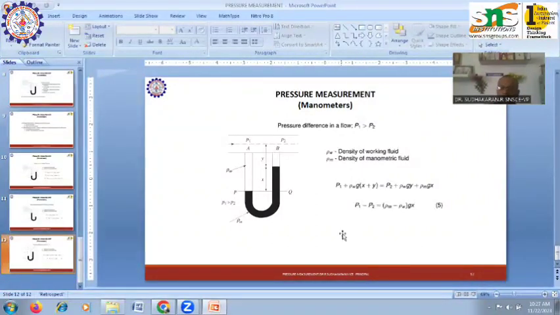The basic thing is, we are using Pascal's law, that is, total pressure remains the same. So here P1 is the pressure of the fluid to be measured, and the difference in head, x plus y, is taken here, which is equal to the pressure in the right limb, that is, P2 plus rho g y plus rho of manometric fluid into g into x. From this we can find the difference in pressure, P1 minus P2. So this helps us to determine the pressure of the fluid.